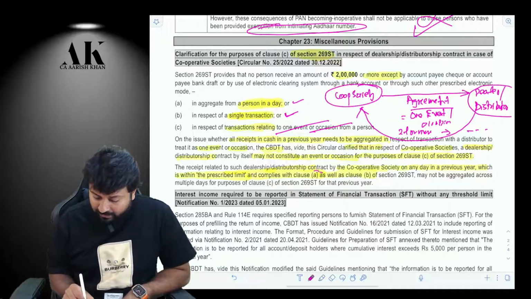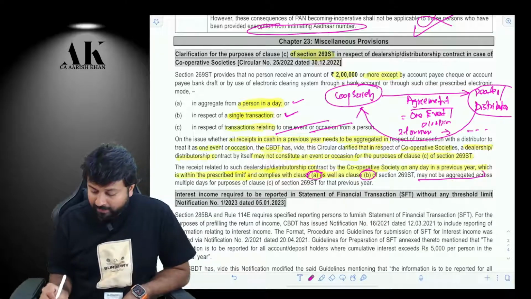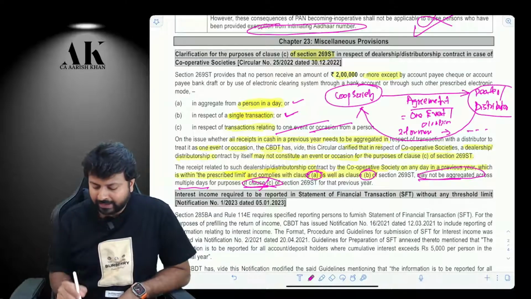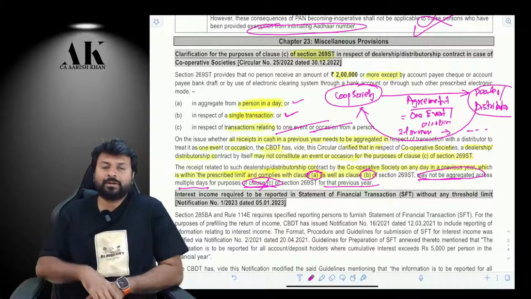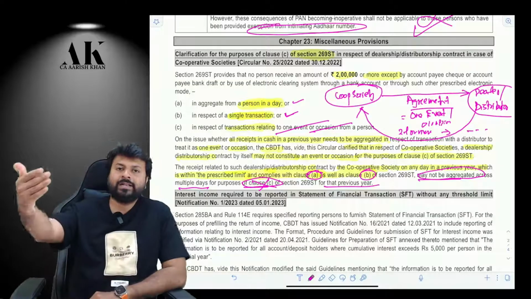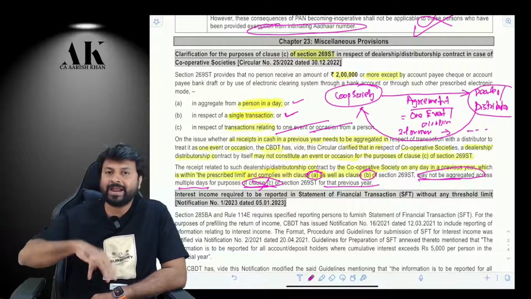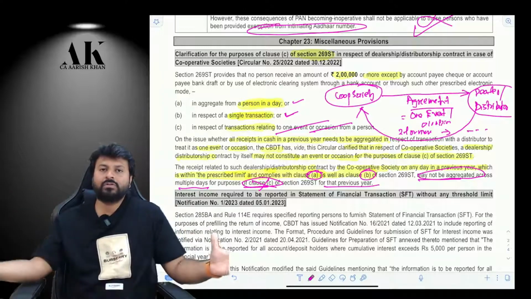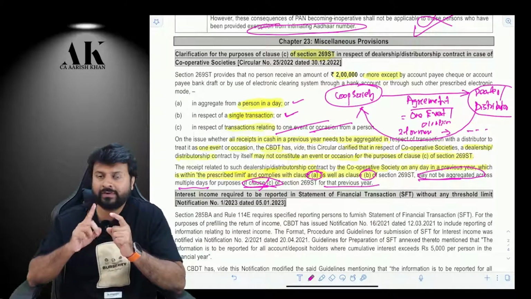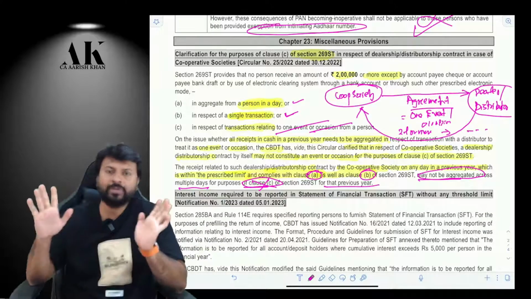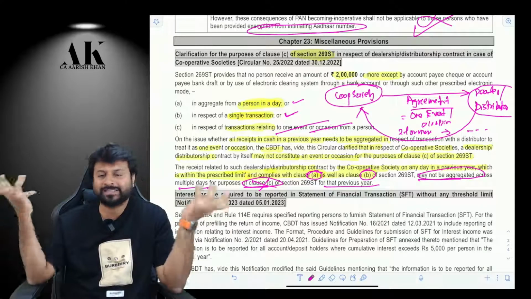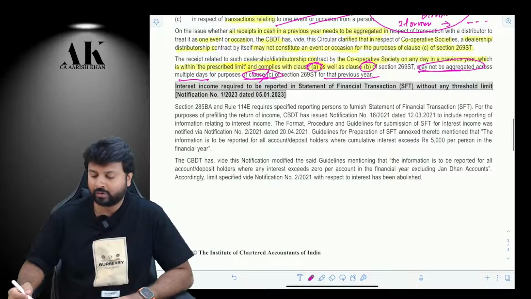So they are supposed to follow clause A and clause B. It may not be aggregated across multiple days for the purpose of clause C. Clause C will not be applicable for what? For the purpose of this particular section. So a cooperative society and a dealer or a distributor having an agreement, you are not supposed to aggregate all the cash transaction in the entire year. You are supposed to aggregate two things. First, in the entire day, it should be less than 2 lakhs. And in respect of a single invoice, it should be less than 2 lakhs. That's it. Okay. I hope you got the point.